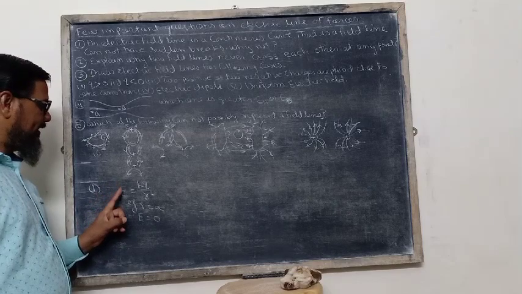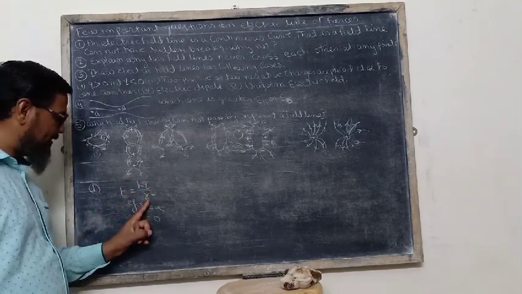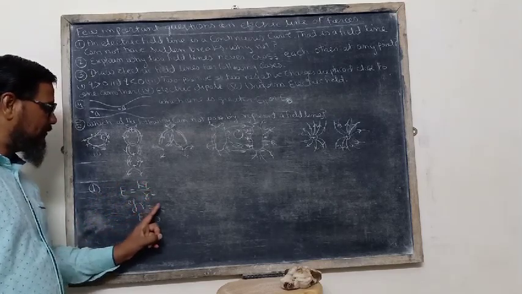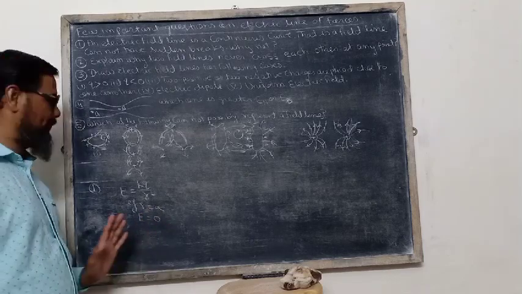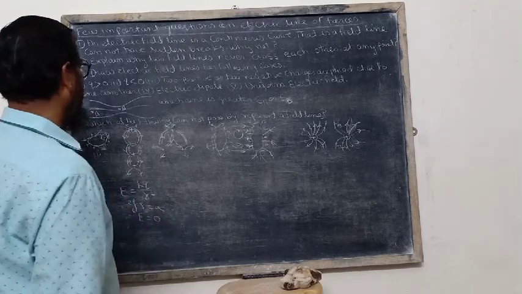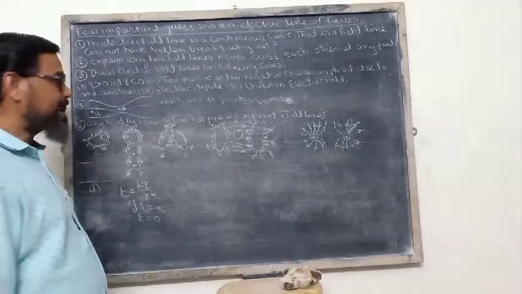Again I am repeating, E is equal to kq upon r square. If r is equal to infinite, then only E is equal to 0. This is the answer of the first question.